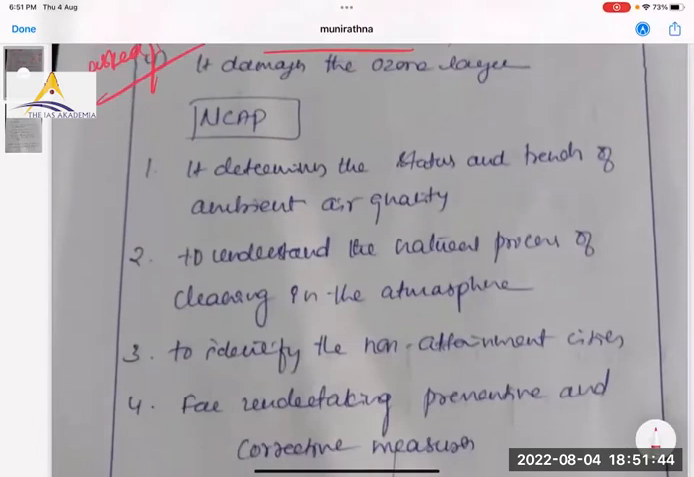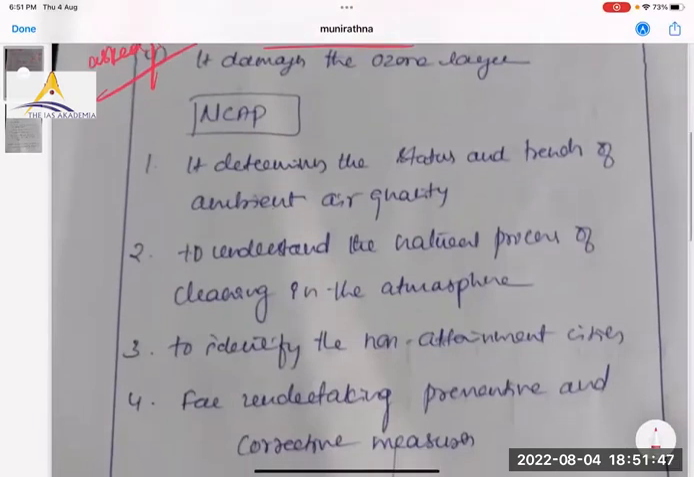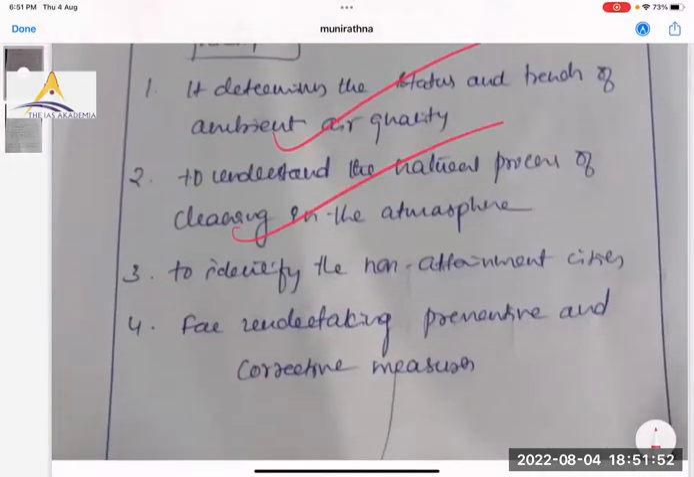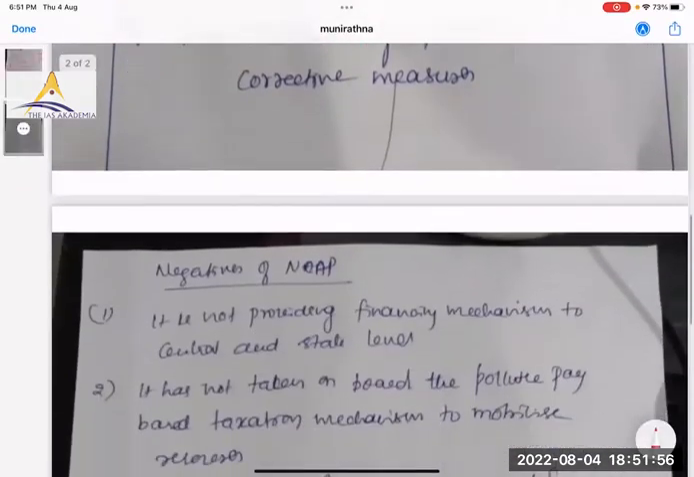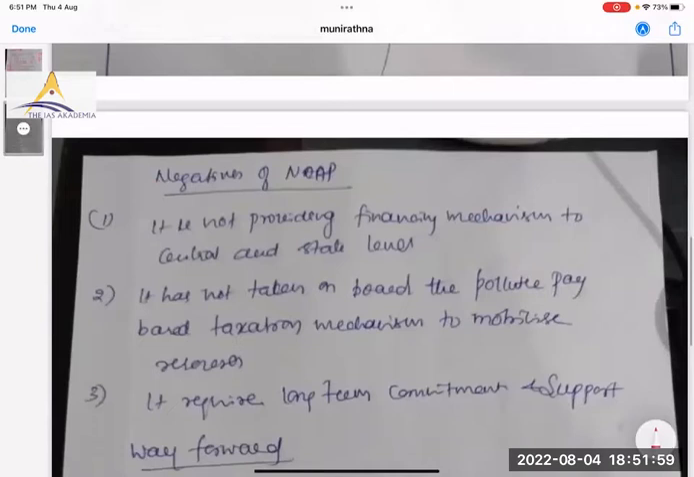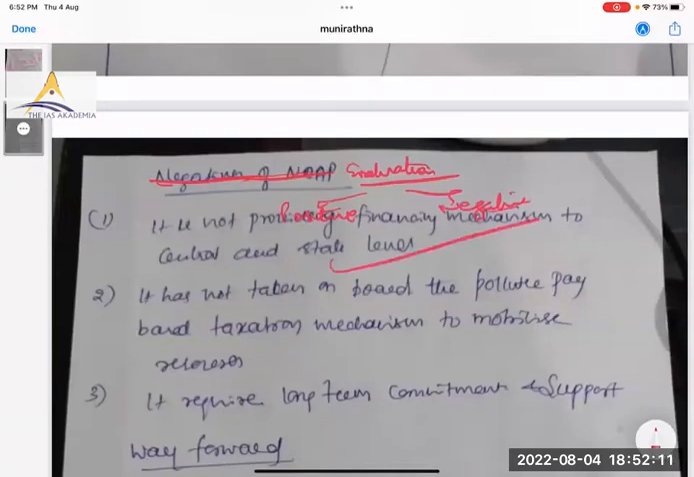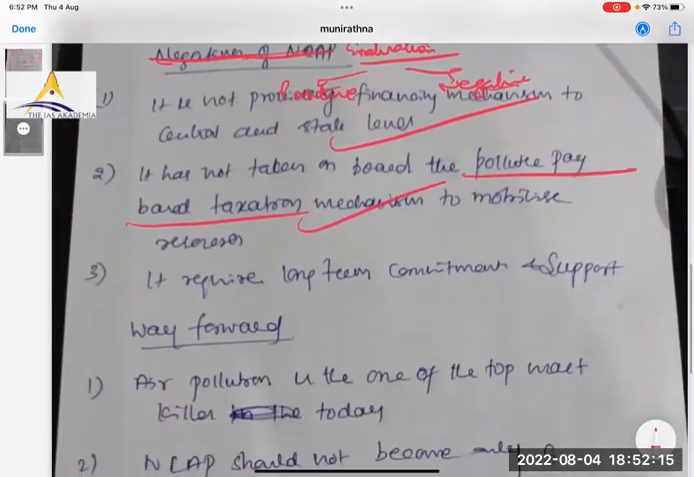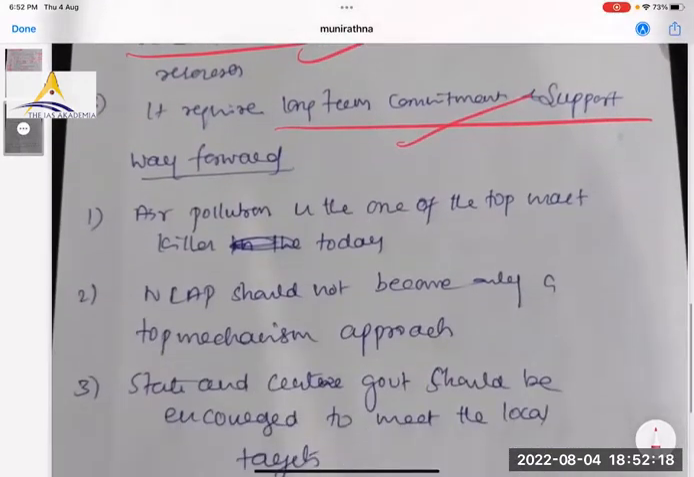NCAP. It determines the status and trends of ambient air quality, cleaning, to identify the non-attainment cities. It is for 102 cities for undertaking preventive and corrective measures. Okay. Instead of writing this, write evaluation, positive and negative. No financial mechanism. It has not taken the polluter pays principle. No long-term commitment, way forward.